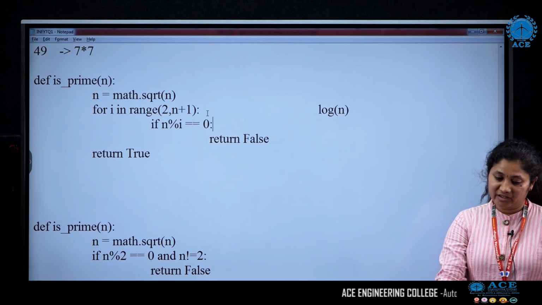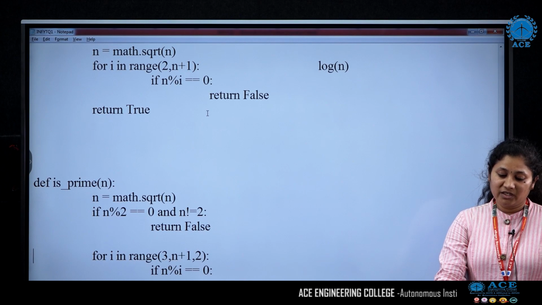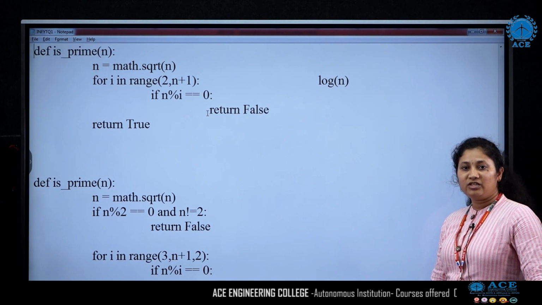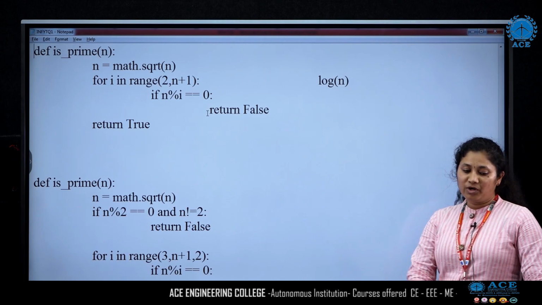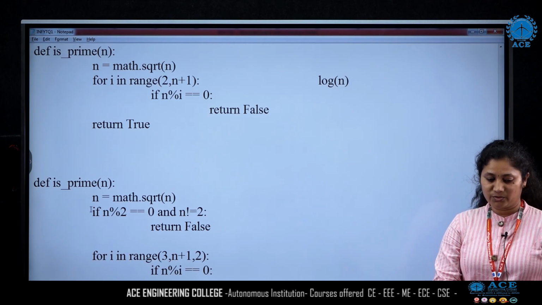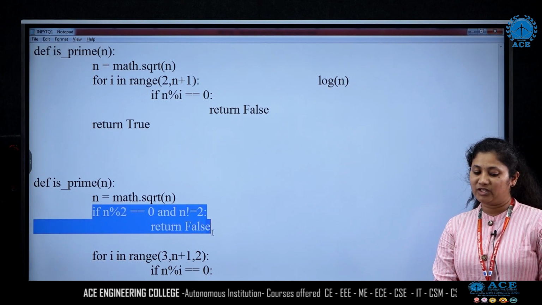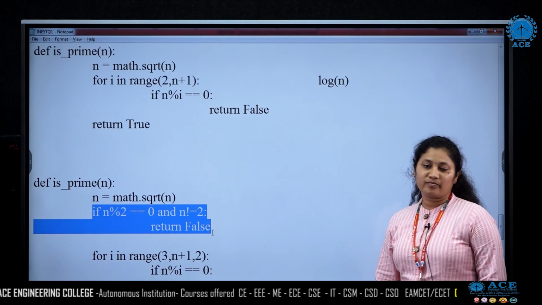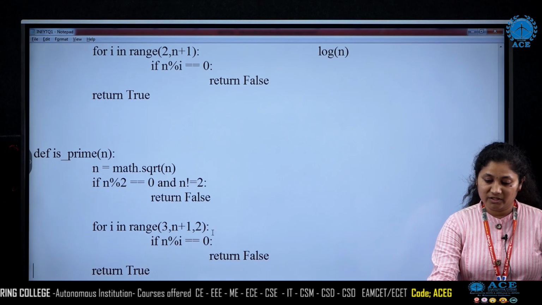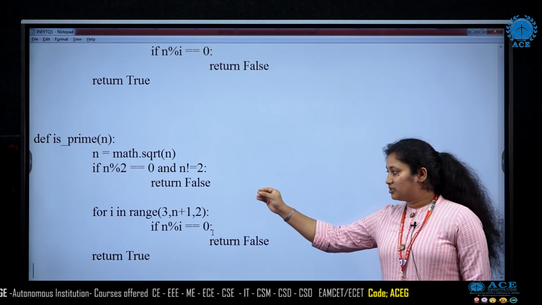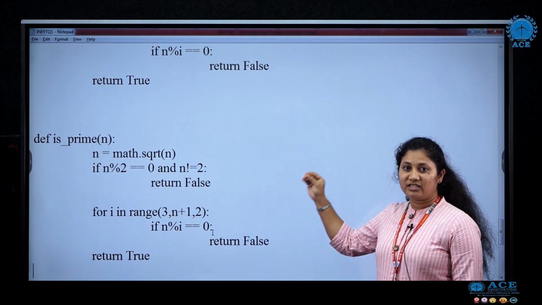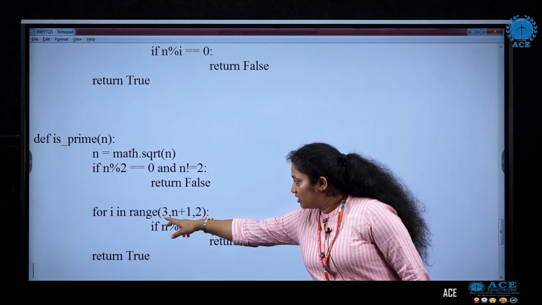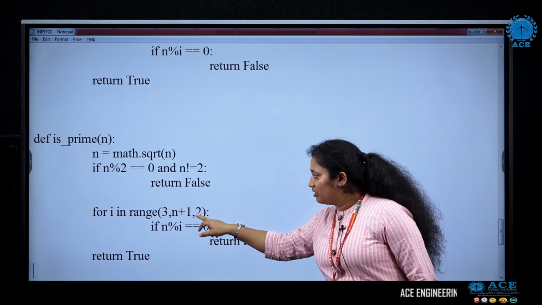Now again taking the square root. Any odd number, is it divisible by any of the even numbers? No. So what we are doing here is, as soon as we find the square root, we first check whether it is an even number. If it is an even number, directly we return that it is not a prime number. Now, if it is an odd number, I need not check whether it is divisible by 2, 4, 6, 8 and so on. So again we start the loop from 3 and we increment the value by 2.